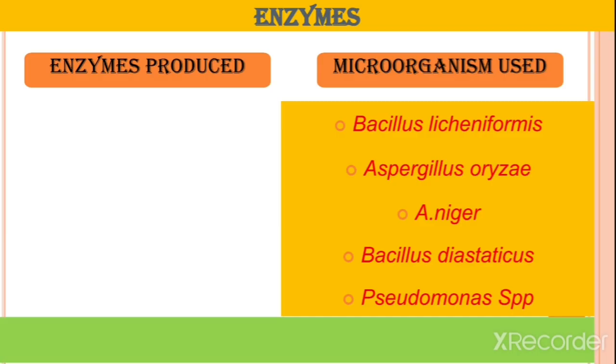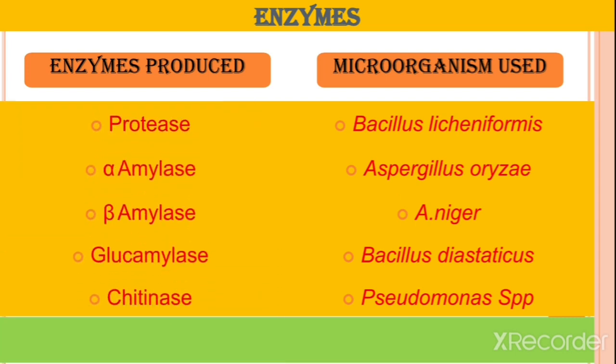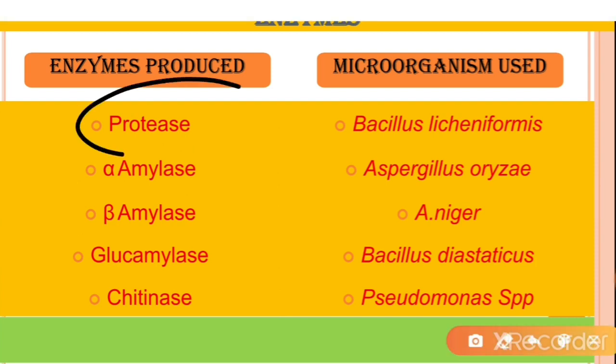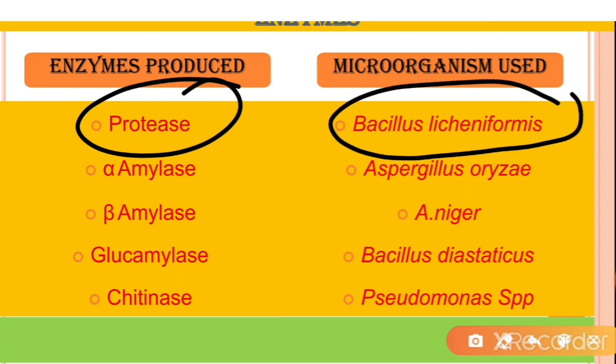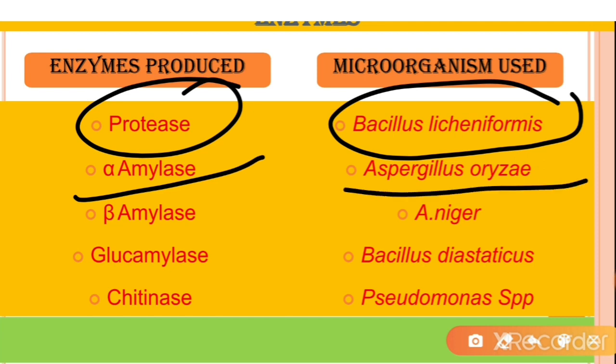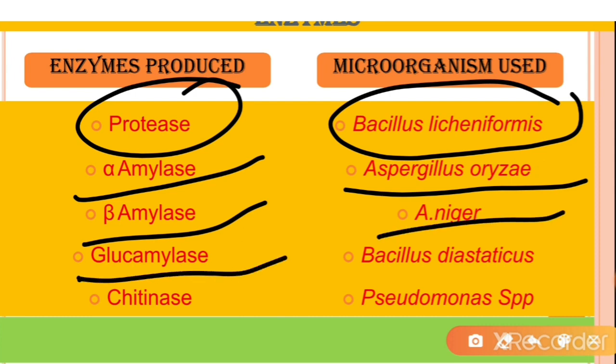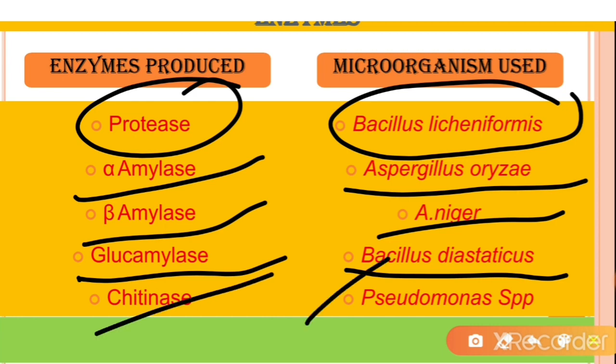Next, enzymes. Microorganisms are used in enzyme production. There are plenty of enzymes produced at the industrial level, but here we are going to see some examples. First, protease is produced by the bacterium Bacillus licheniformis. Alpha amylase is produced by Aspergillus oryzae, which is a fungus. Beta amylase is produced by Aspergillus niger. Glucoamylase is produced by Bacillus disticus, and chitinase is produced by Pseudomonas species.